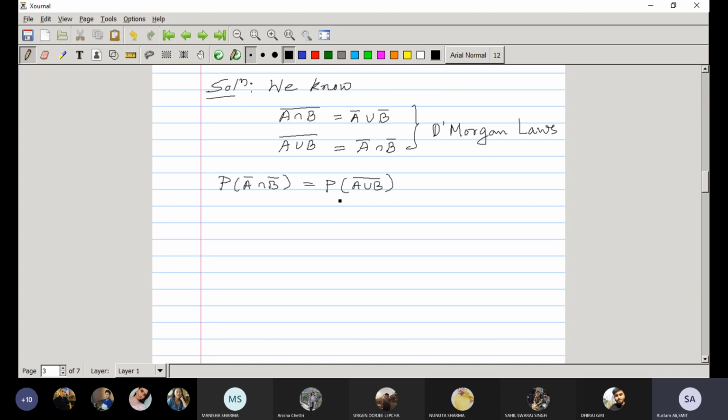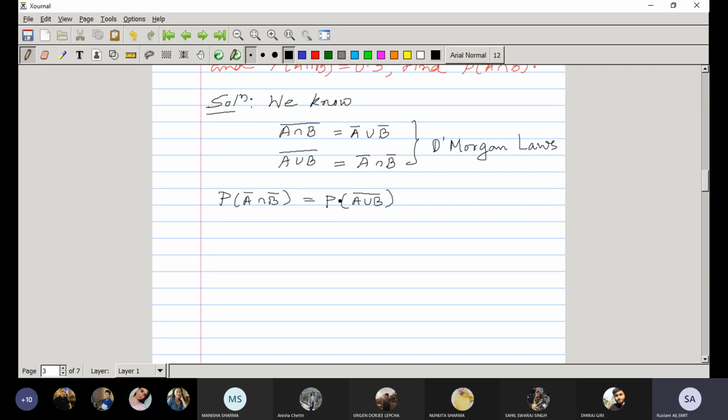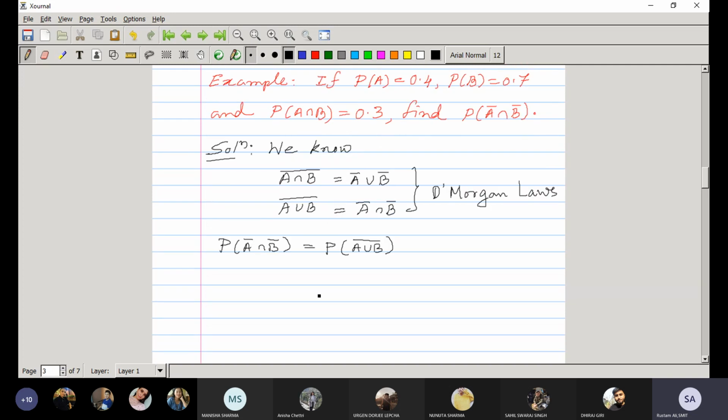Now suppose let us assume the event A union B is equal to D. So probability of D. Now what is the relation between an event and its complementary event? Probability of A is equal to 1 minus probability of A complement, you know. So using that, this is the event D.